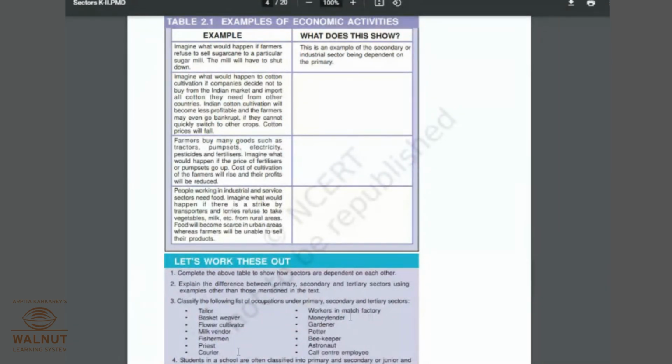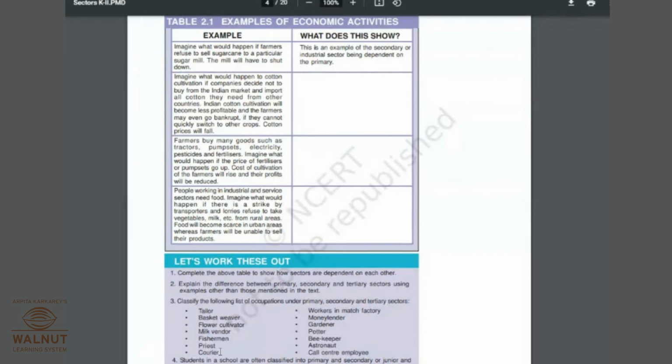Suppose tomorrow the question is, give 3 examples of tertiary activity, other than so and so. What comes to your mind is banking, transportation, advertisement. These quickly come to your mind, and that is why the question can be twisted to ask for examples other than all three, whatever is easy, and then you have to think.